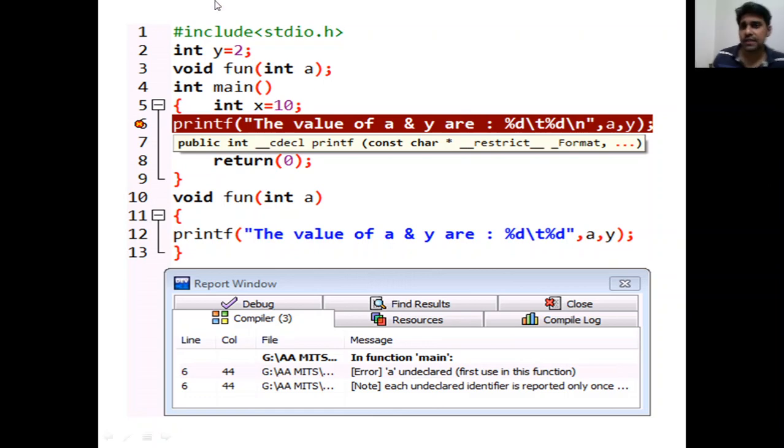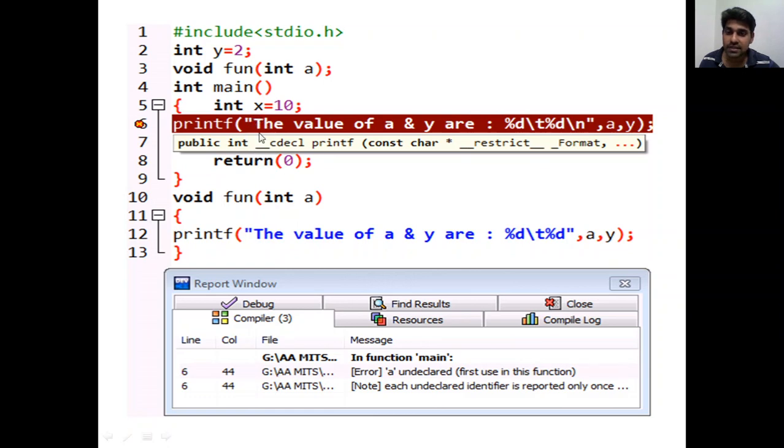Here the first part remains the same. Here I'm trying to print the value of a and y. A is a local variable to this function, so there is no way I can access it in the main function. A is local to this function, x is local to main.